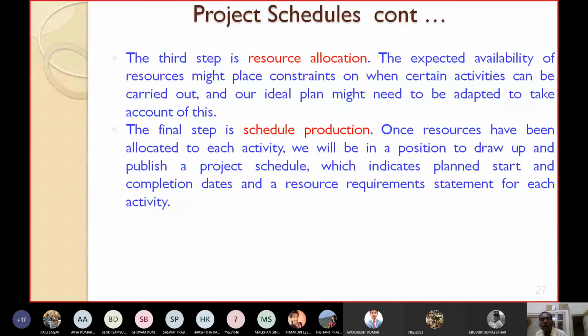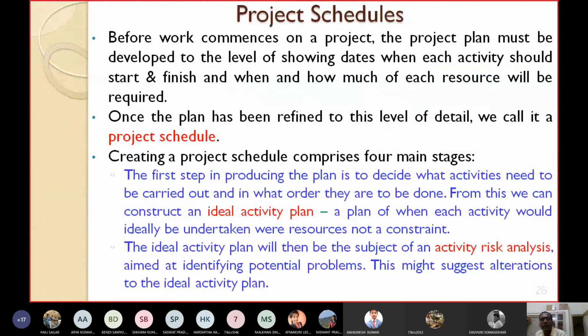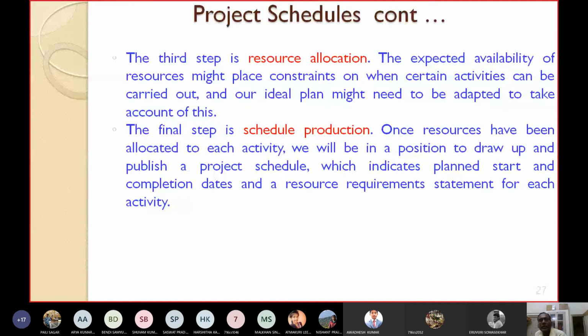So you have seen that creating a project schedule comprises 4 main stages. First step is to create an ideal activity plan. Second step is to subject this ideal activity plan to activity risk analysis. Third step is to prepare the resource allocation plan. Fourth step is schedule production. So these are the different steps for creating the project schedule.